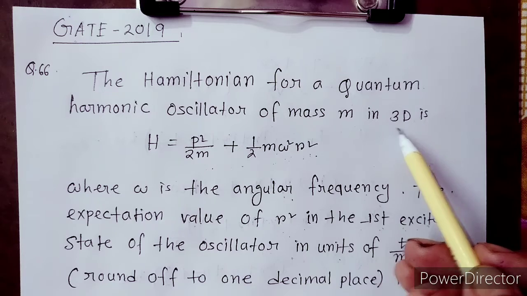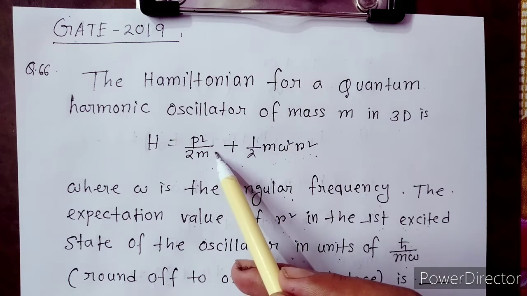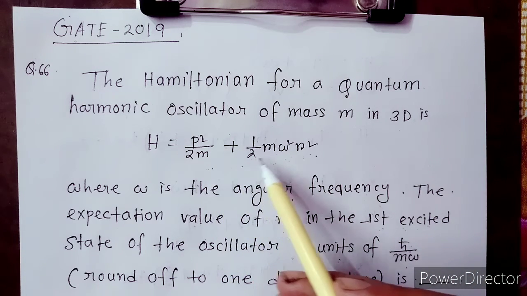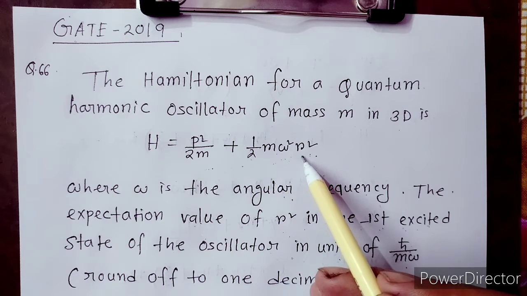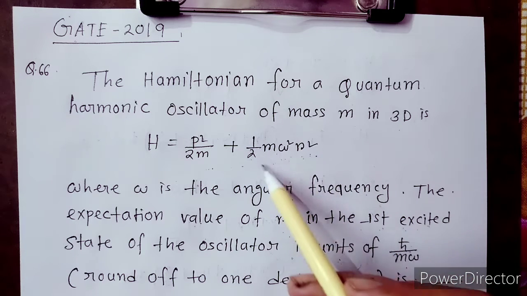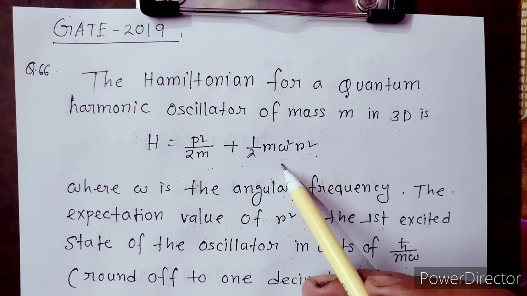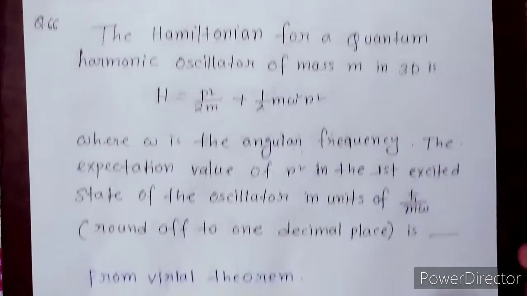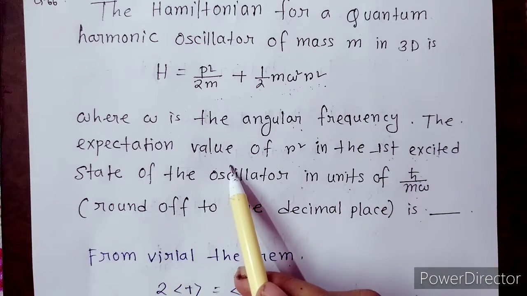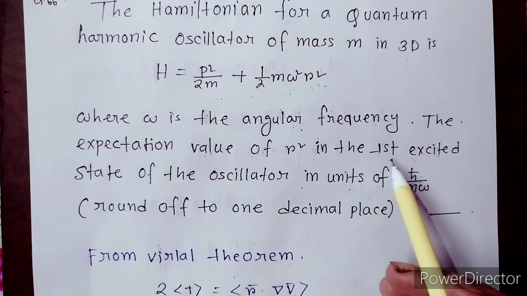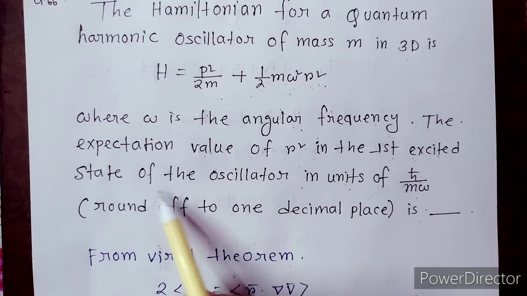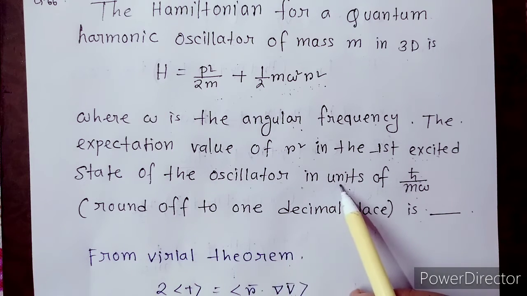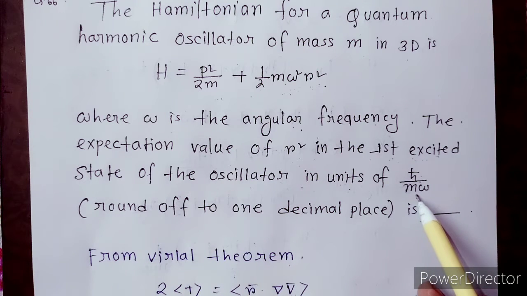Now the question is: the Hamiltonian for a quantum harmonic oscillator of mass m in 3 dimensions is given, that is H equals P square by 2m plus half m omega square r square. Here half m omega square r square is the potential energy and omega is the angular frequency. Now the expectation value of r square in the first excited state of the oscillator, in units of h cut by m omega, we have to find.